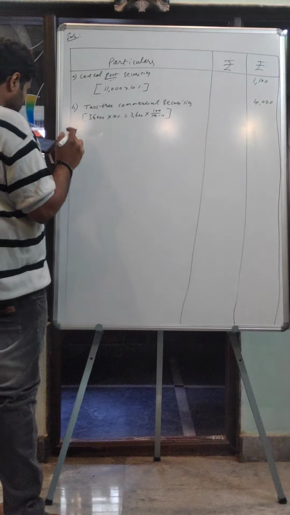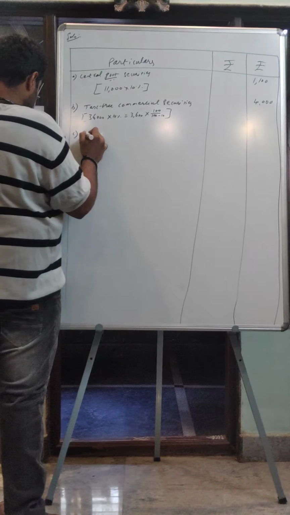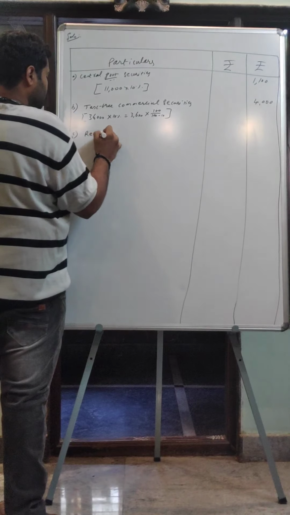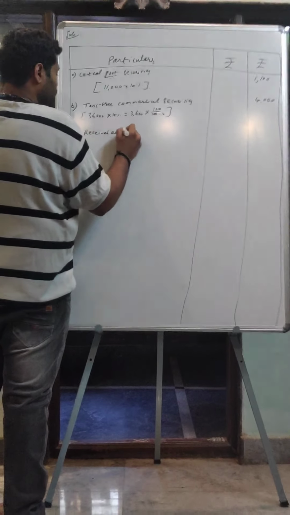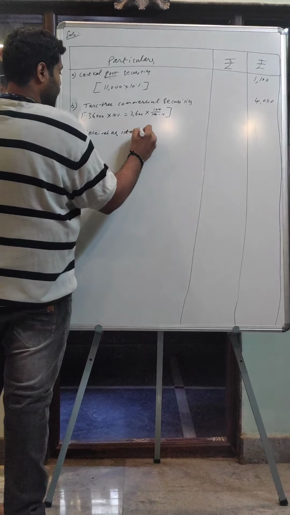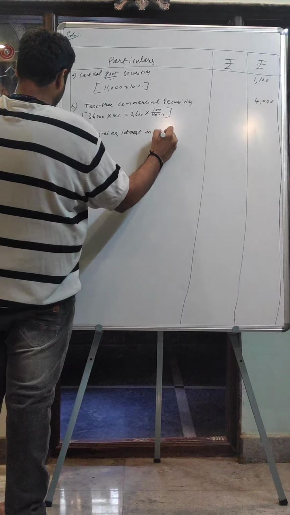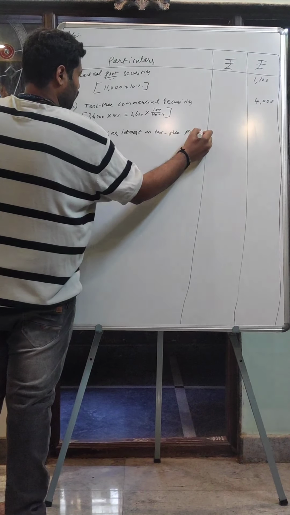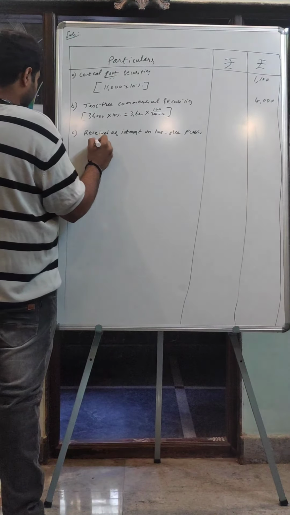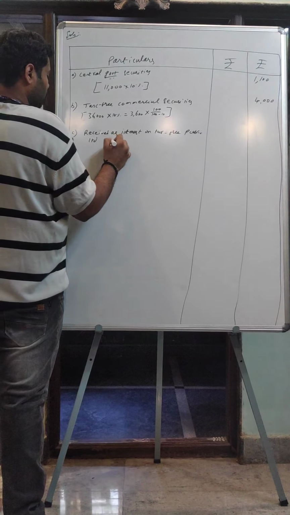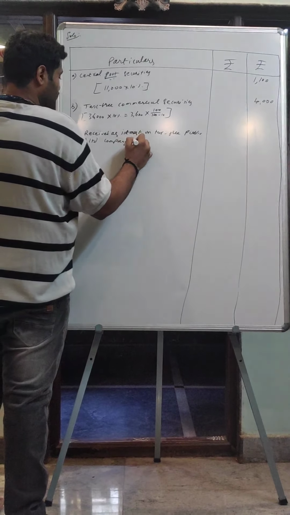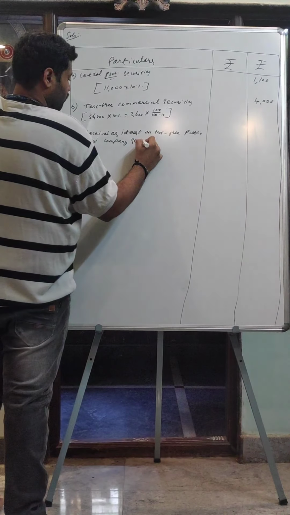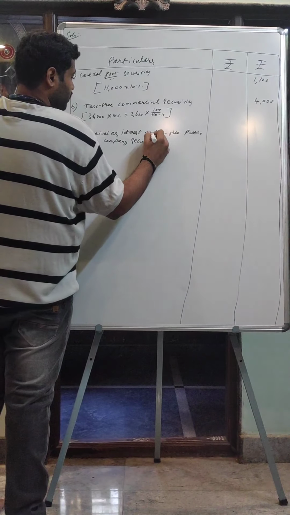Next one, C. Received as interest on tax-free public limited company securities.